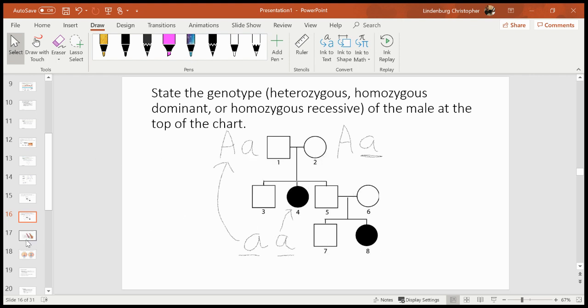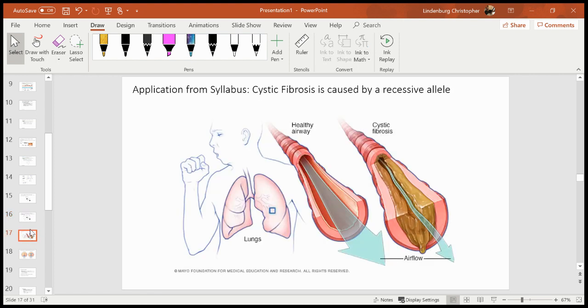Okay, so moving on now with notes, IB wants you to know 2 examples of traits that are controlled by either a recessive or a dominant allele. So you need to memorize that cystic fibrosis is a disease that affects the airways in your lungs. Basically, you build up this sort of extra fatty tissue in your lungs, and it makes it hard to breathe. And so cystic fibrosis is caused by a recessive allele. IB wants you to memorize that.